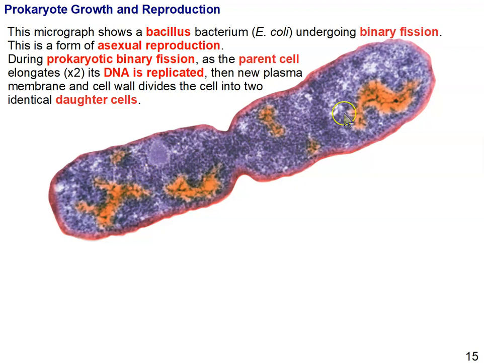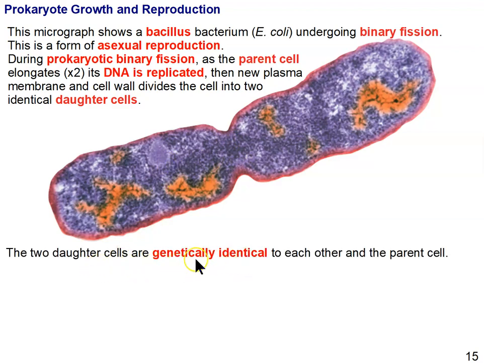That replicates, and we get two circular chromosomes, and each chromosome then is going to migrate to each of the two new cells. And we call these two new cells daughter cells. At this point, this has not completed binary fission, so this is still considered the parent cell. But it's going to divide into two new daughter cells, and the way that happens is that new plasma membrane and new cell wall forms between the two cells, and they eventually separate.